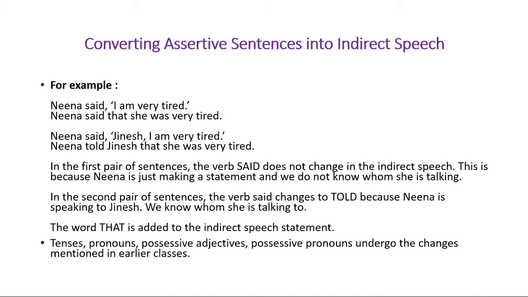indirect speech. This is because Nina is just making a statement, and we don't know whom she is talking to, isn't it? We don't know whom she is talking to, so we cannot change the reporting verb said. And in the second pair of sentences, the verb said changes to told because Nina is speaking to Jinesh. So we know whom she is talking to. So we have to use told here.